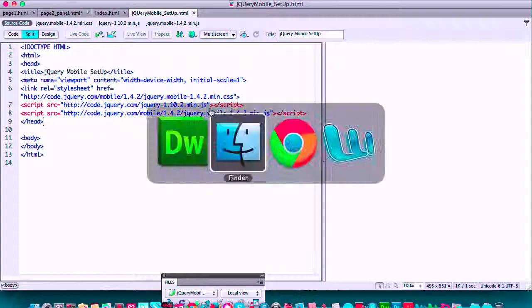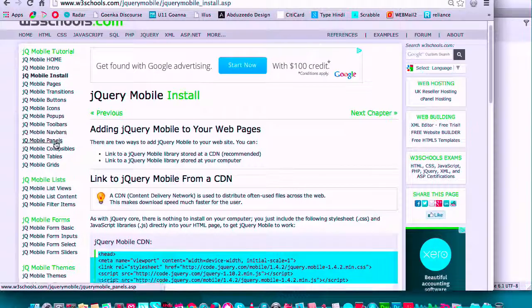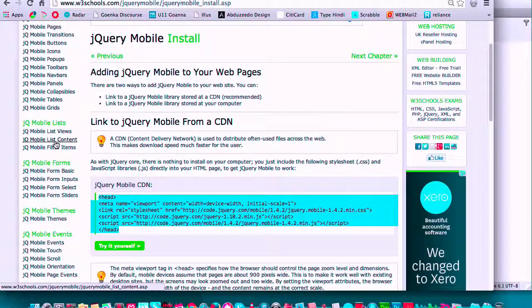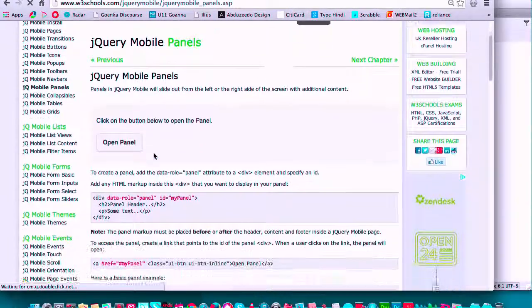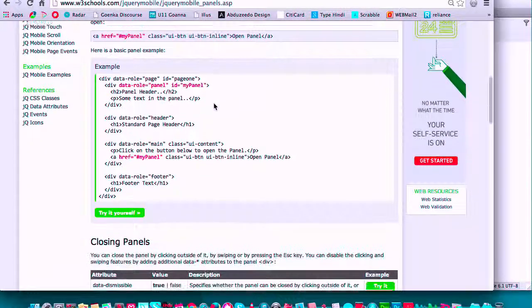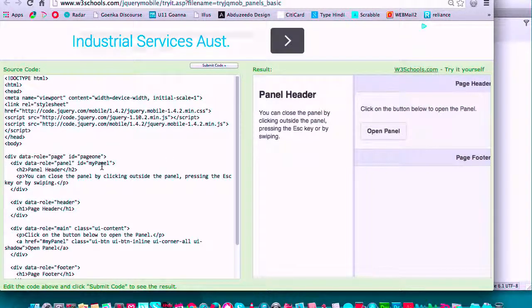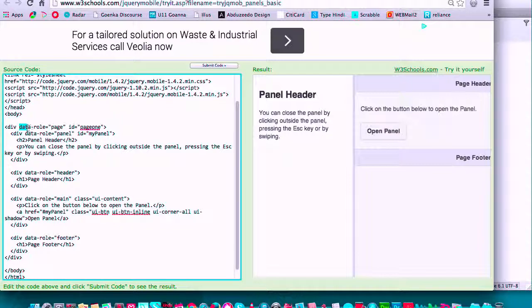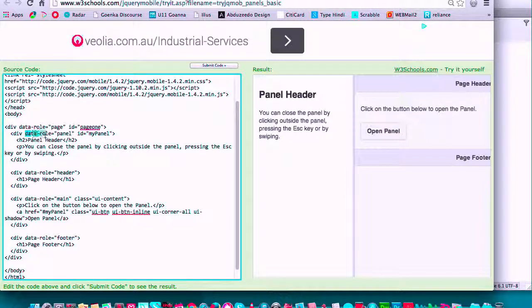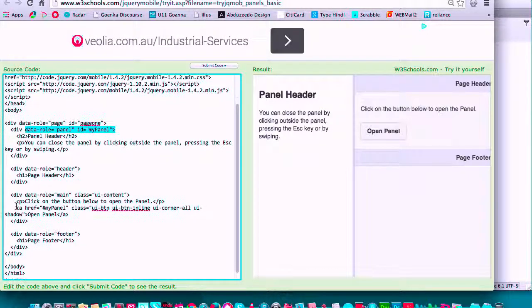Now, because I'm using the new version, I can actually use the newer version for the panel. So let's go and look at the panel, and that's what the question was. This is the example we are trying to get inside our code. Now W3 Schools has given us an example here. Any div tag, if you set up the data role to be panel, it will act like a side panel. It won't be visible until you get some button to actually link to that panel, and that's when it will slide out.